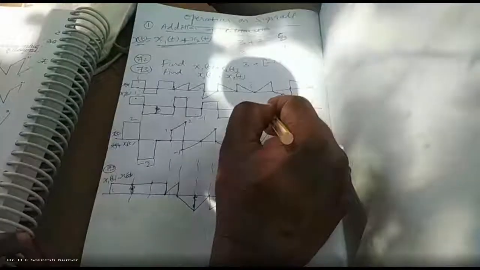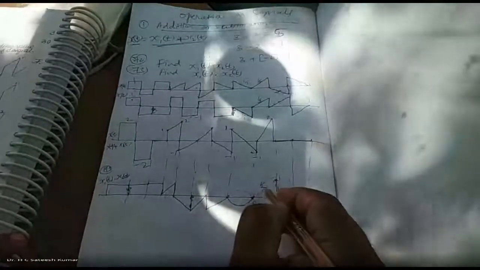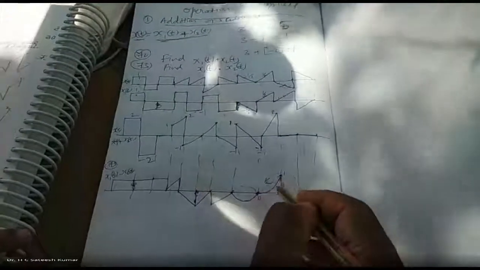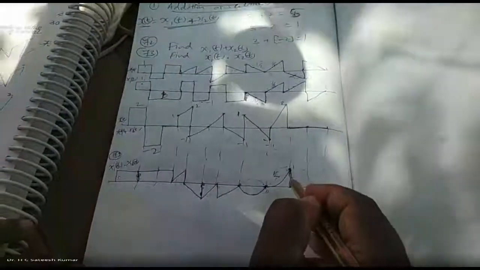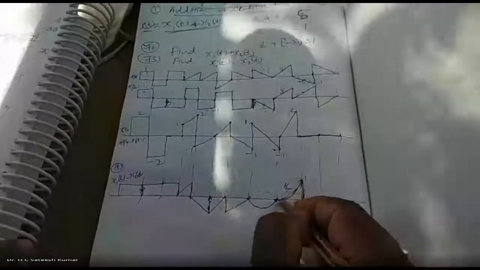So what is this value? Half. This value is also half. Half into half is 1 by 4. 1 by 4 is less than 1 by 2. Therefore, it should be the bottom. Okay, right. So that's how you are going to get it. The parabola on the bottom side, you will get it.